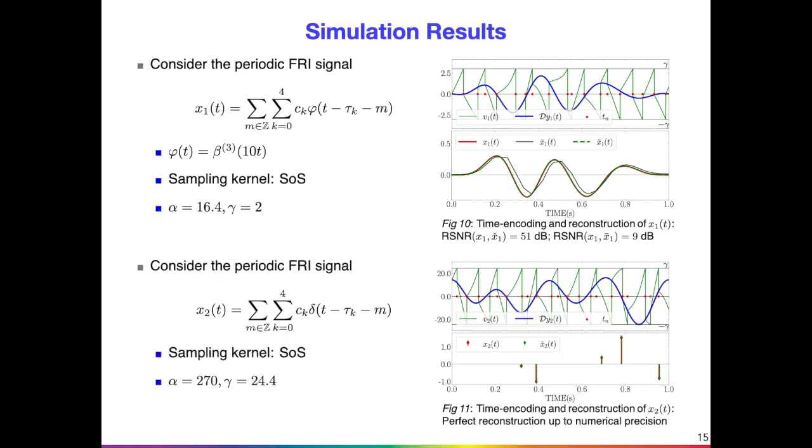We also consider a one-periodic stream of 5 Dirac impulses that are observed using the SOS kernel and parameters critically set to satisfy the sufficient condition. In figure 11, we see that the reconstruction x check is perfect up to numerical precision.